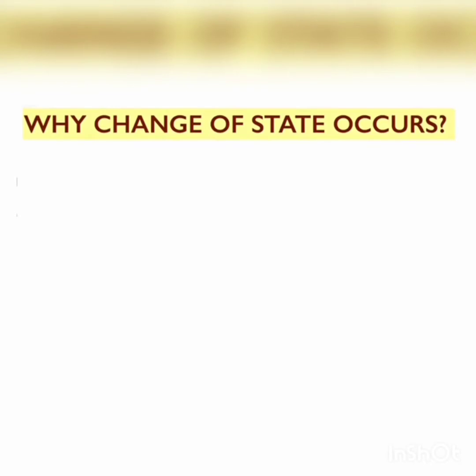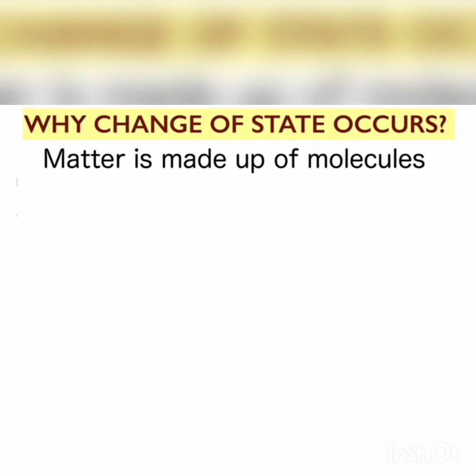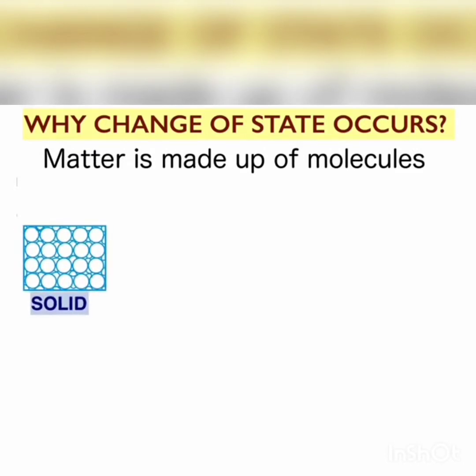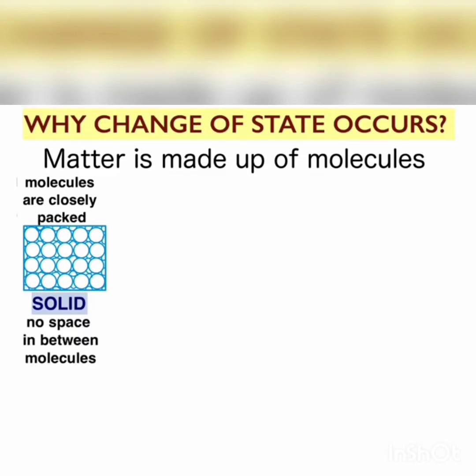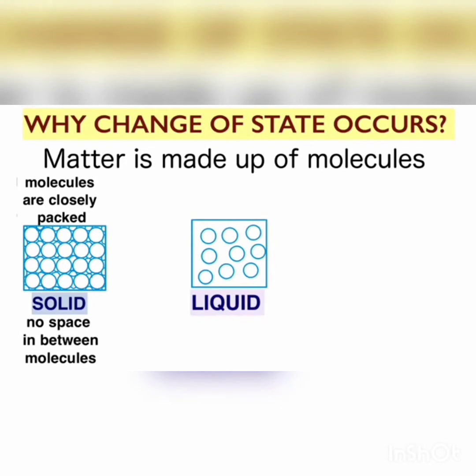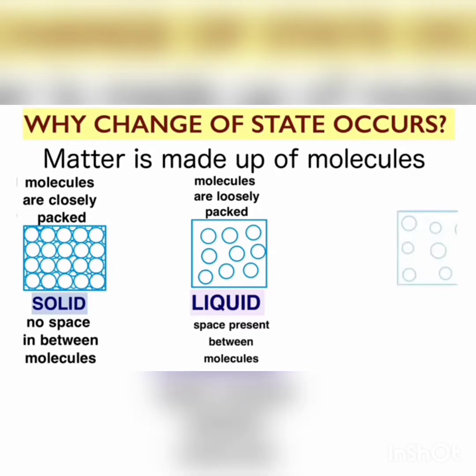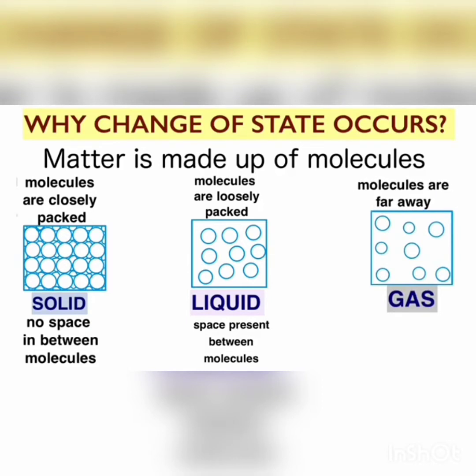Let's now see why this change of state of matter occurs. Matter is made up of molecules. See this diagram. Solid: molecules are closely packed, no space in between the molecules. Liquid: you know that molecules are loosely packed, space present in between the molecules. And that of gas, molecules are far away, so huge space present between the molecules.